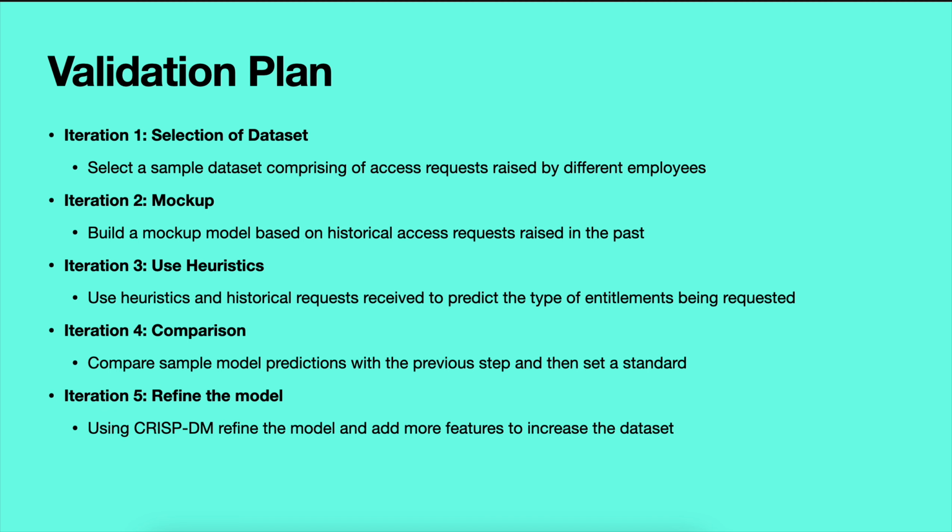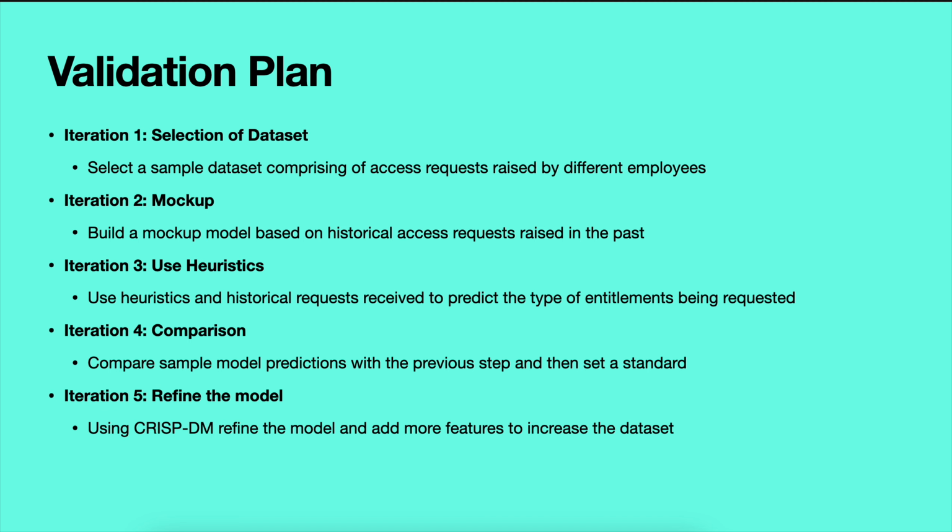We will next, in the second iteration, build a mock-up model, which is based on the historical access requests that have been received by the application in the past. Next, in the third iteration, we'll use heuristics and historical requests received to predict the type of entitlements and the resources that are being requested by employees within the organization.